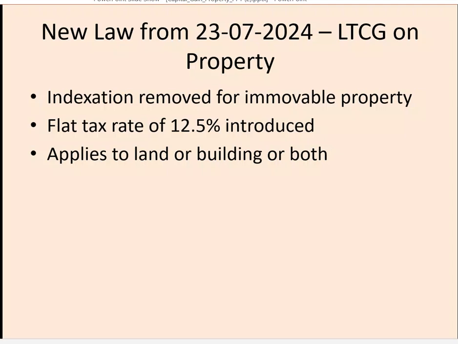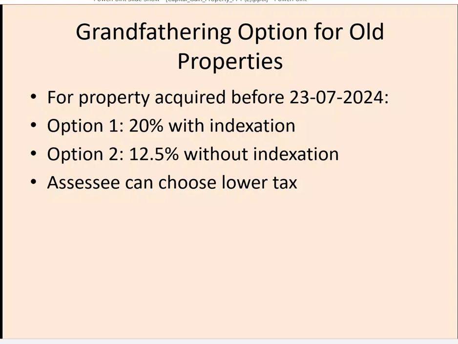However, there is a grandfathering option given in case of immovable property, which is as follows. If a property is acquired before 23rd July 2024 and sold after 23rd July 2024, then the first option with the assessee is to calculate tax at the rate of 20% with indexation. Second option is 12.5% without indexation, and the assessee can choose whichever is the lower tax amount.